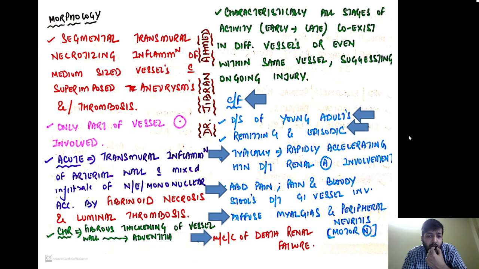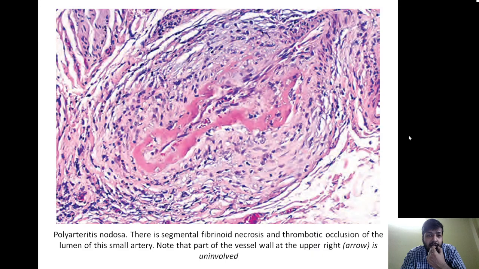The most common cause of death is renal failure, because the renal vessels are classically involved. One very important thing I wanted to suggest over here is that although the renal vessels are involved, there is never a focal glomerulonephritis seen. Okay, no glomerulonephritis is seen in case of polyarteritis nodosa. More will be discussed later on.